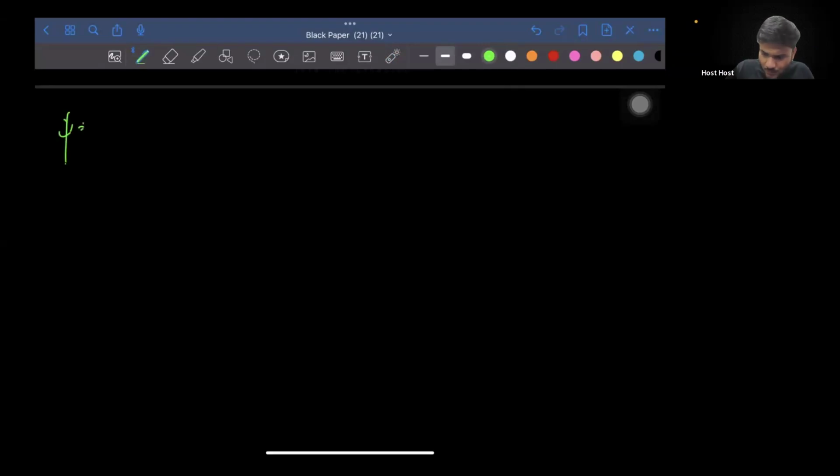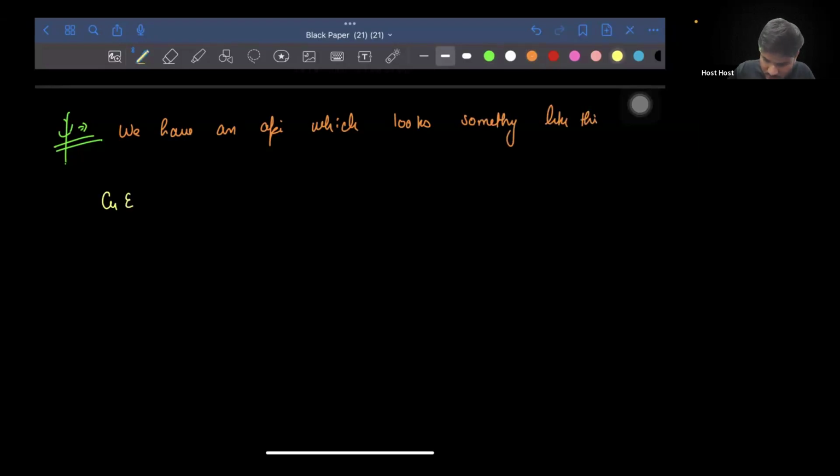The problem is that, let's say we have an API which looks something like this. It's a GET request. We'll say slash API slash v1 slash drivers slash bookings.